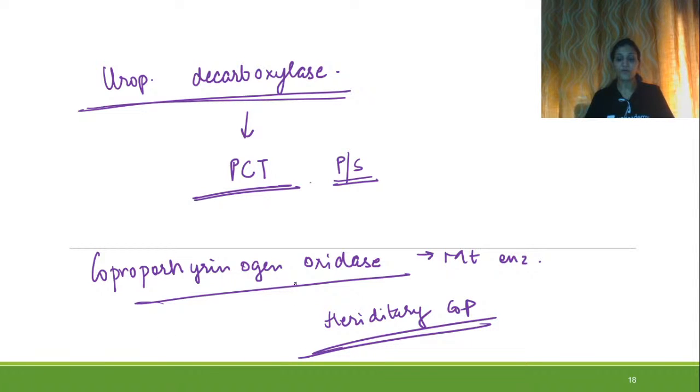So four porphyrias we have seen: acute intermittent porphyria, congenital erythropoietic porphyria, porphyria cutanea tarda, and hereditary coproporphyria.